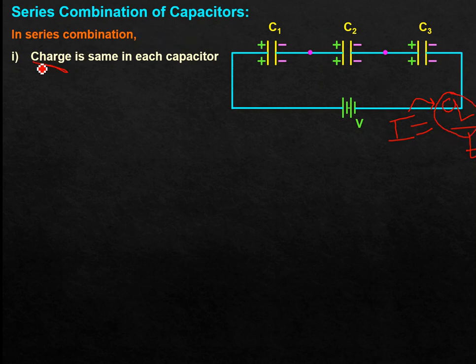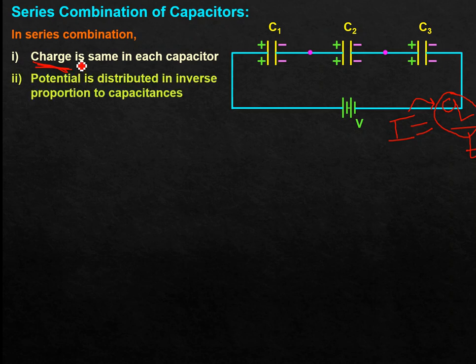Charge is the same in each capacitor, but when we connect it to a V volt battery, the potential difference across the various capacitors is going to drop as per their capacitance value. The charge flowing is the same, the charge stored is the same, but this potential will get distributed among these three as per their capacitance value. So potential is distributed in inverse proportion to the capacitance.